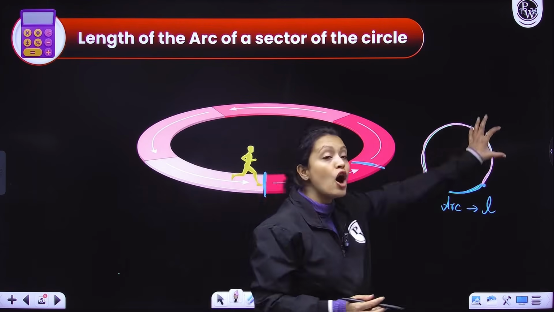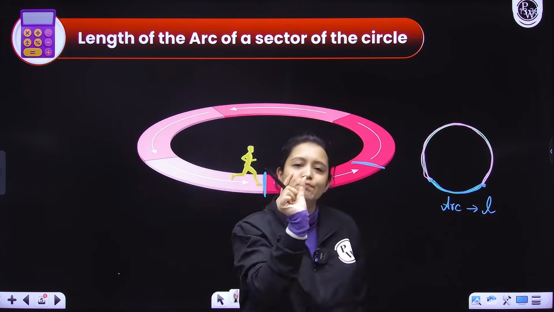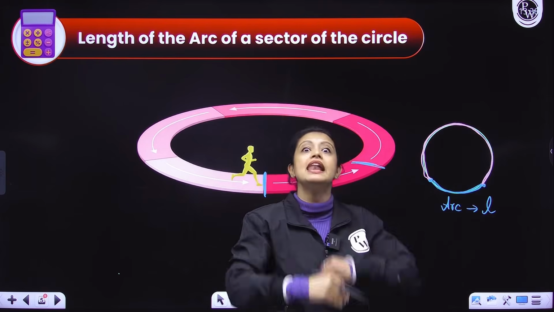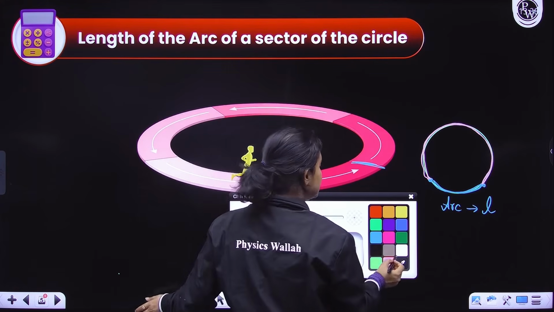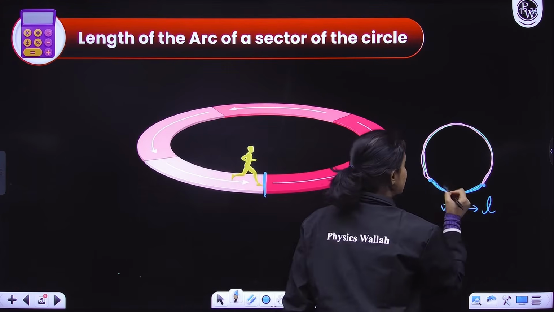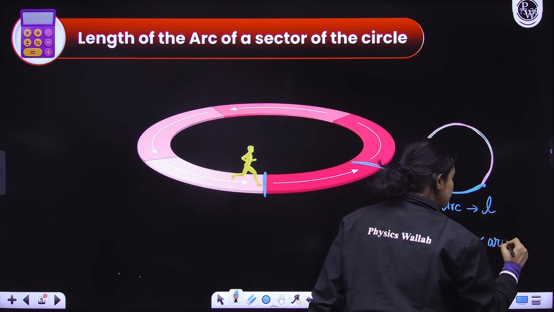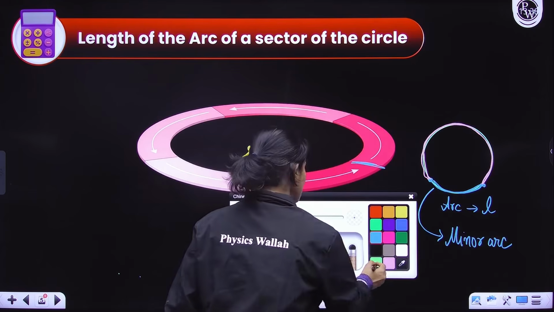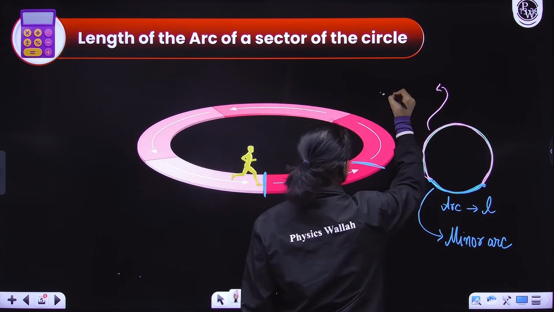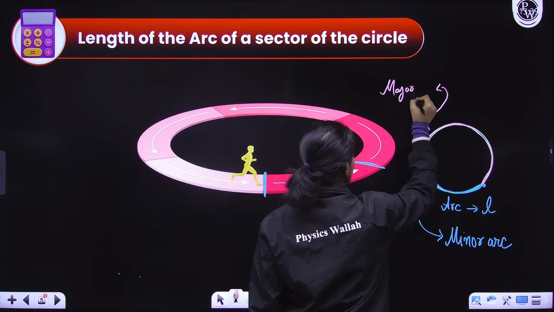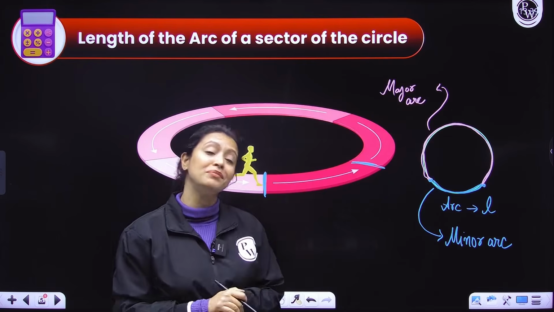Now, how will you distinguish between both the arcs? You can see that the length of one of the arcs is small, while the length of the other arc is large. So, when the length is small, you will say that the arc is a minor arc. This here is a minor arc. Minor matlab chota. While if the length is larger, you will call it a major arc. Understood? Simple.